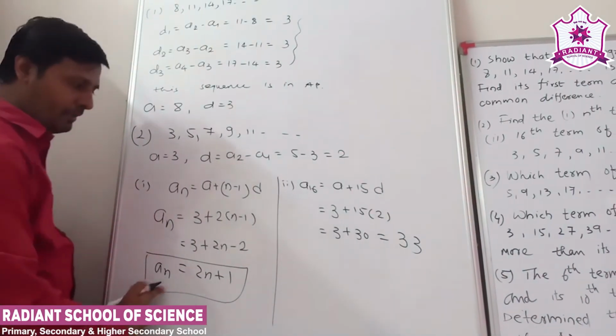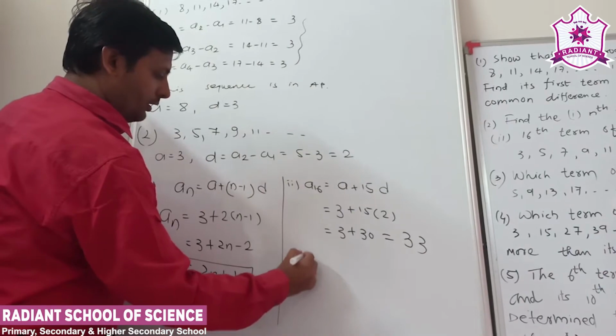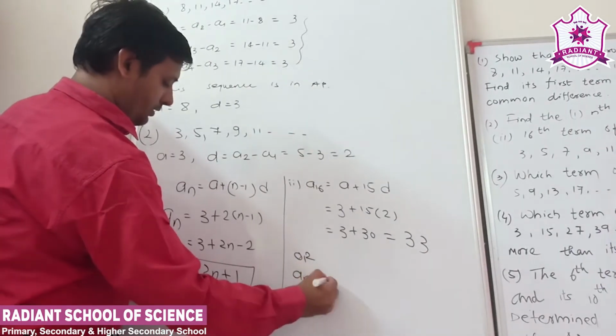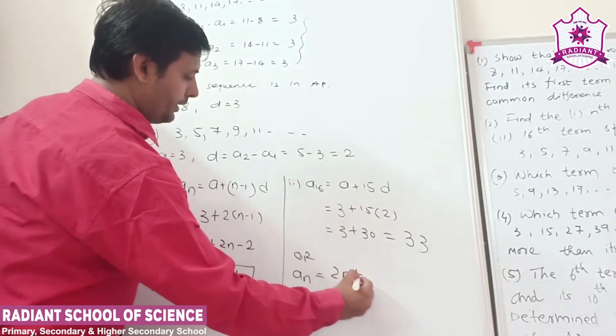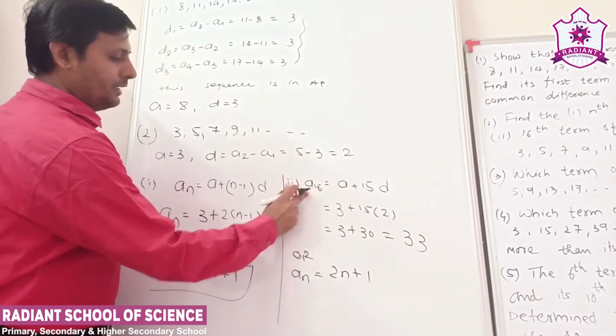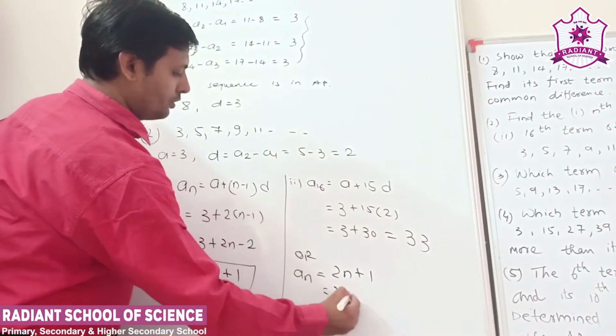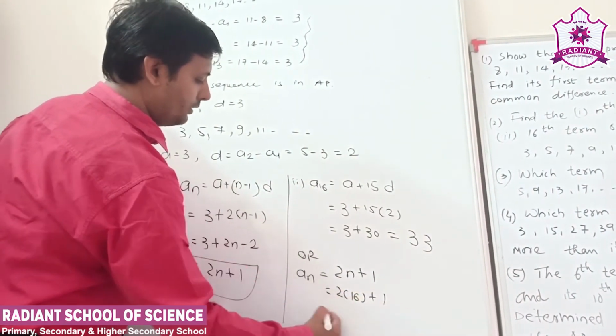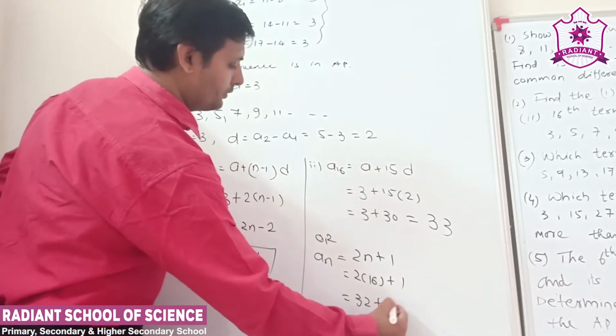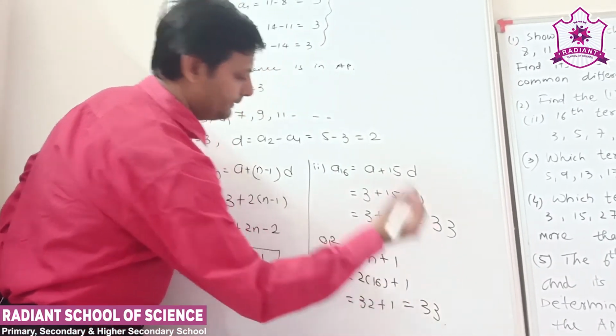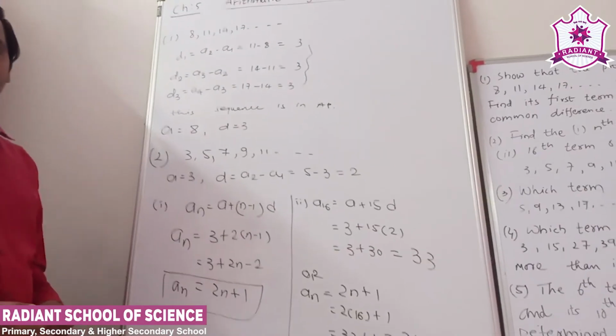Or you can also get it from this form. If you already found the nth term, 2n plus 1, you can get the 16th term by putting n is equal to 16. So 2 into 16 plus 1, so 32 plus 1, also 33. Understand?